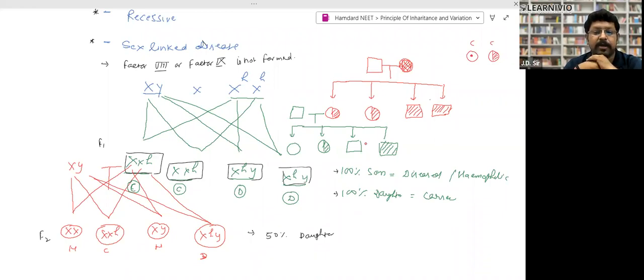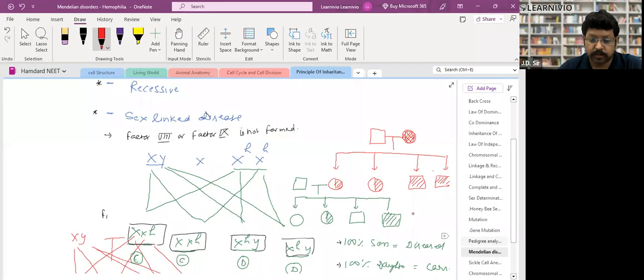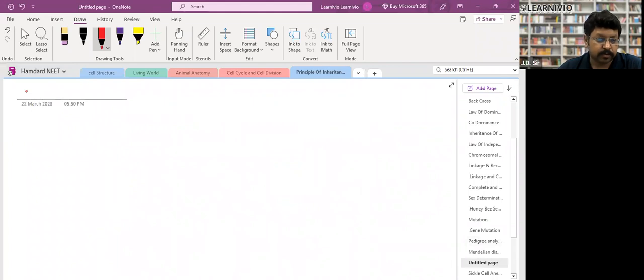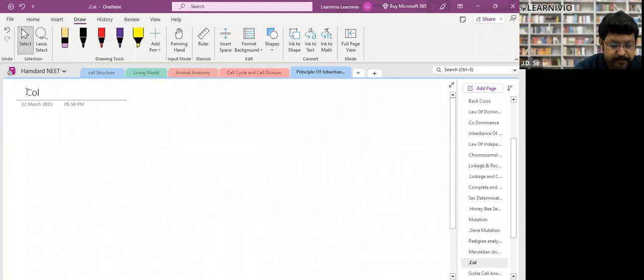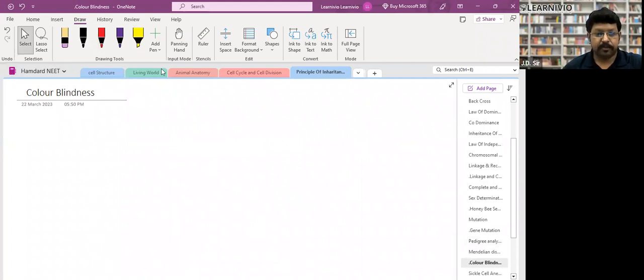Okay. Iram, clear? Yes, sir. Very good. So now the same thing will be for color blindness. Color blindness follows the same pattern. The only symbol will change. What will be the symbol for that?